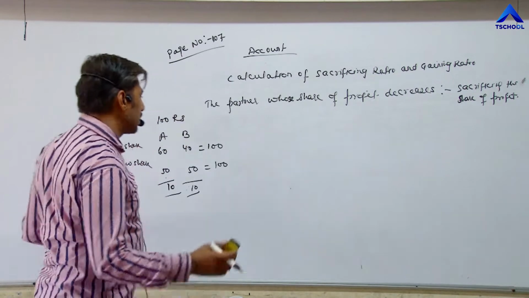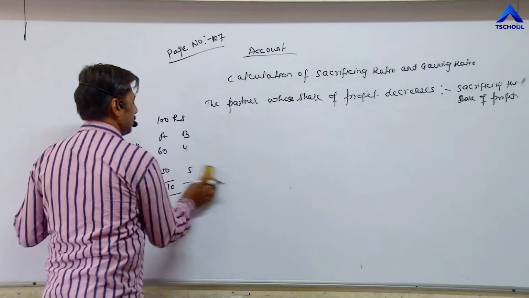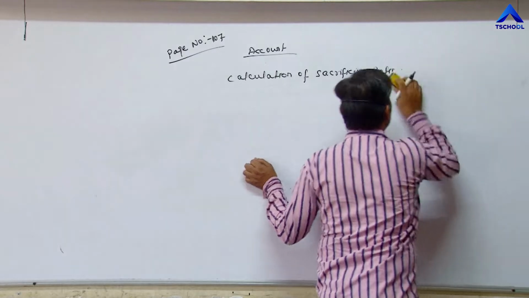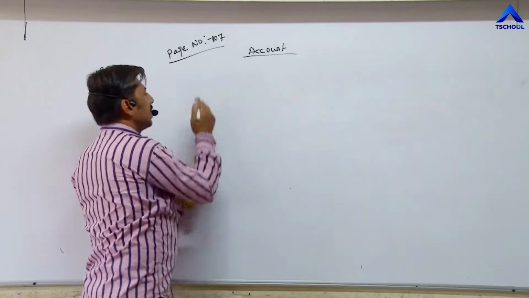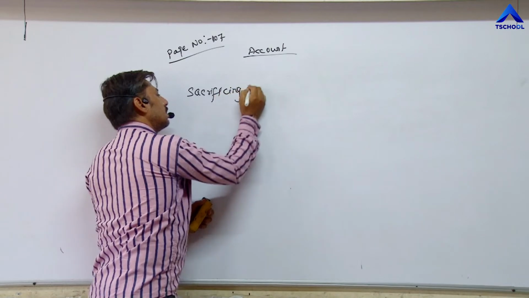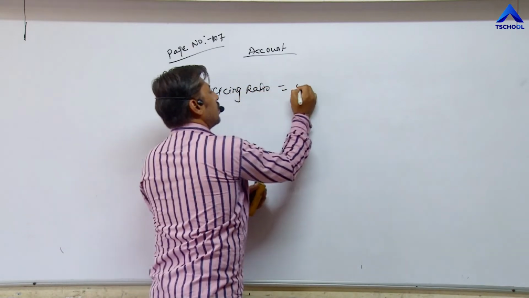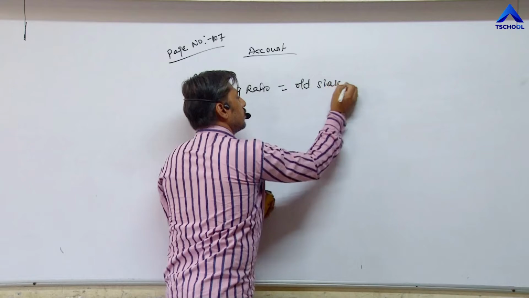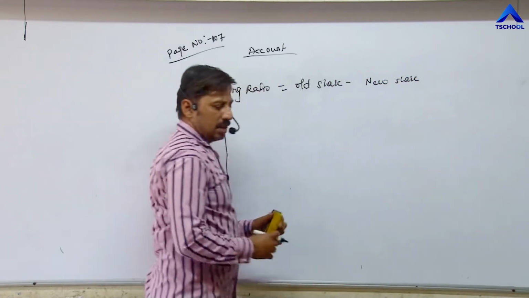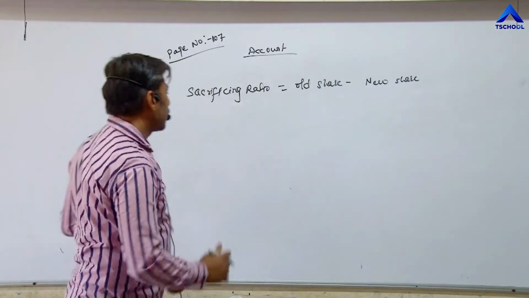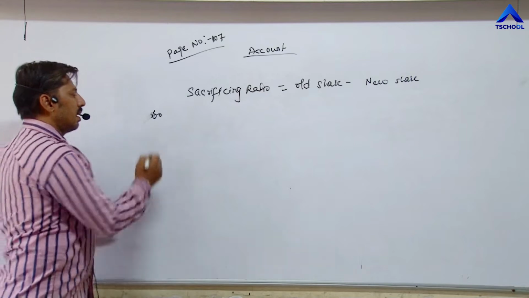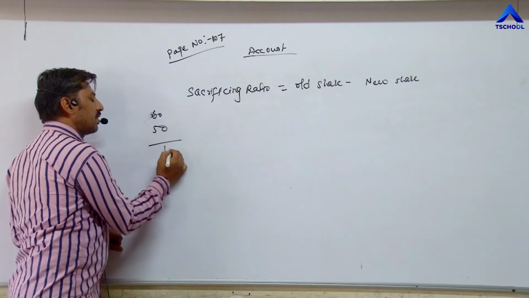The formula for sacrificing ratio is old share minus new share. As we have done in the case of A, 60 was the old share and 50 is the new share. So 60 minus 50, 10.